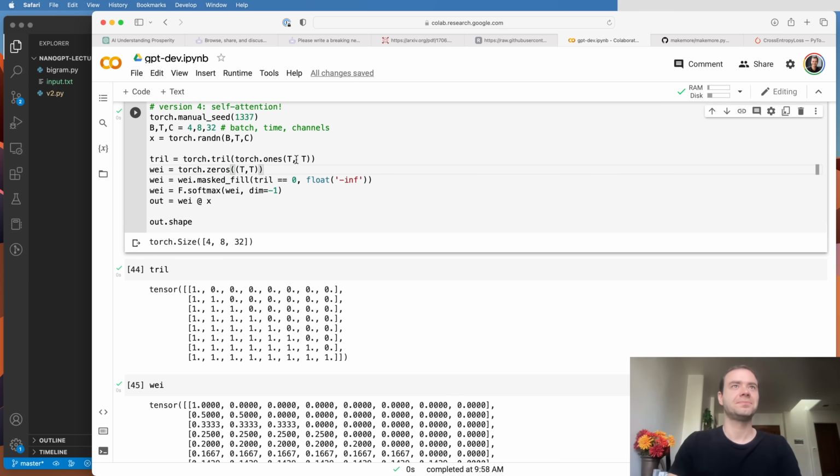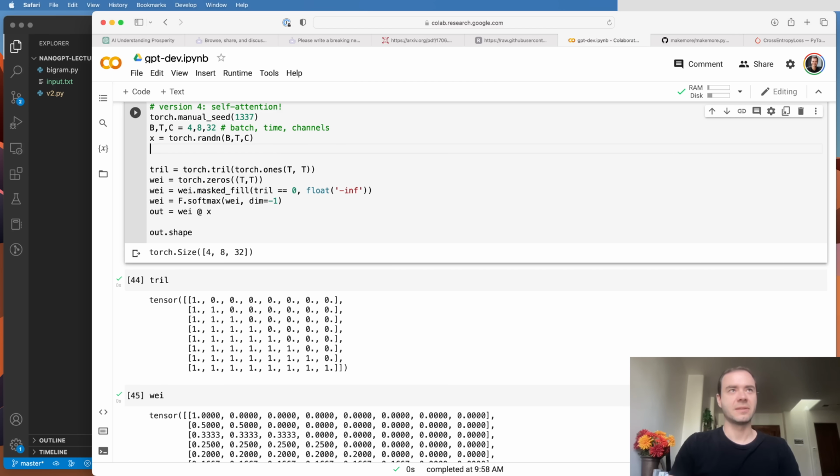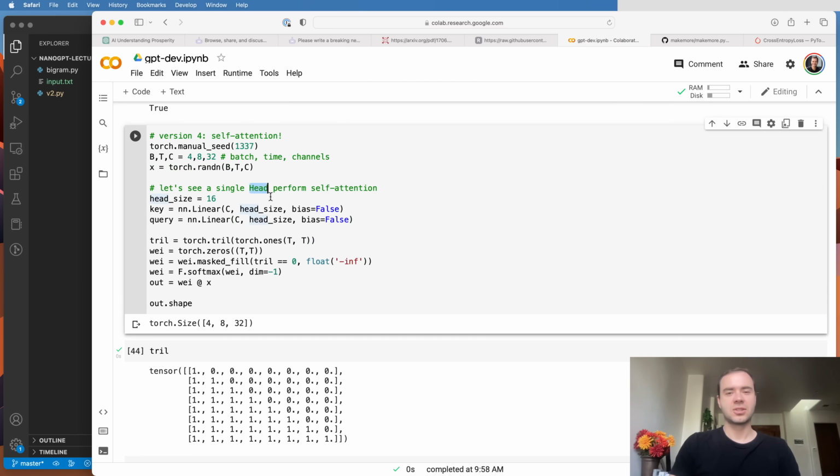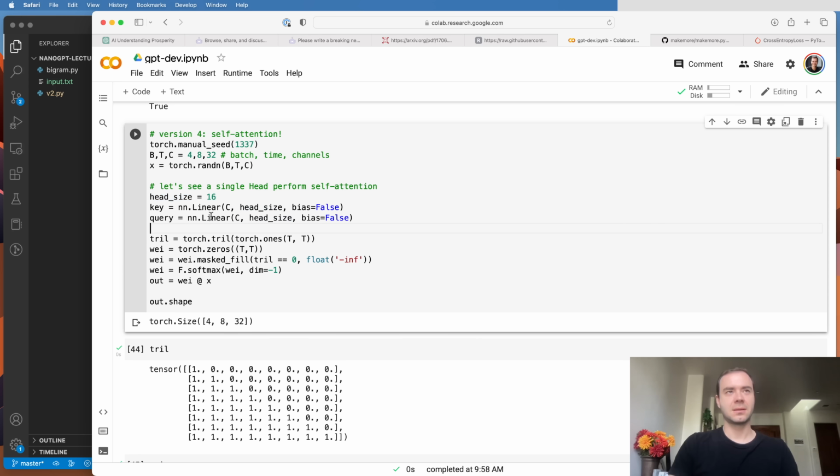So let's implement this now. We're going to implement a single, what's called, head of self-attention. So this is just one head. There's a hyperparameter involved with these heads, which is the head size. And then here I'm initializing linear modules, and I'm using bias equals false.